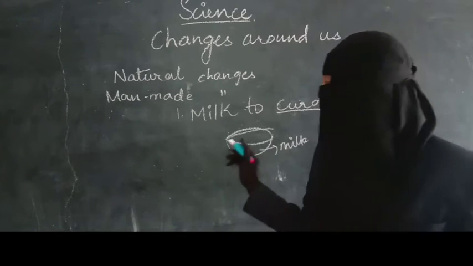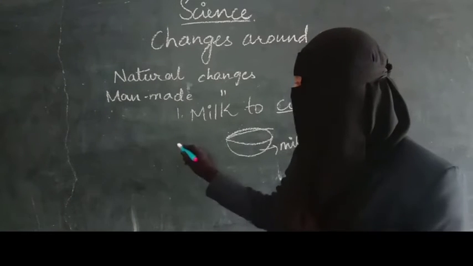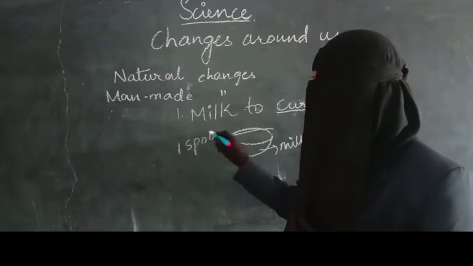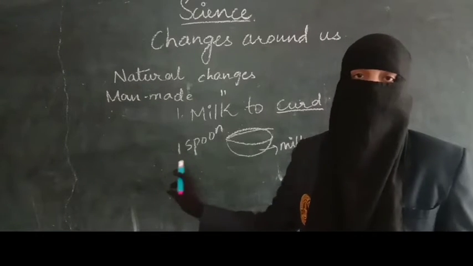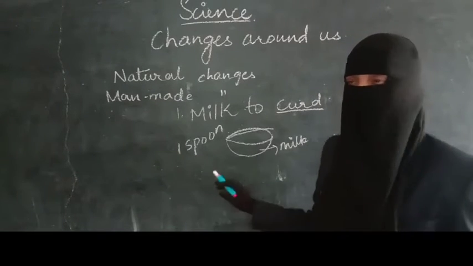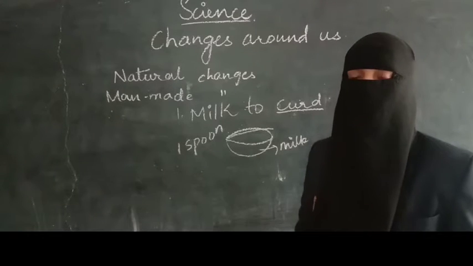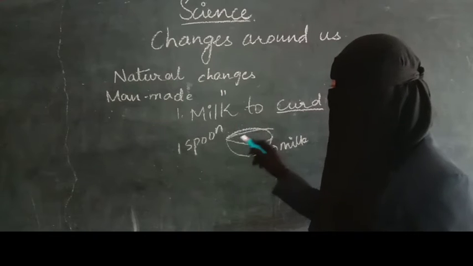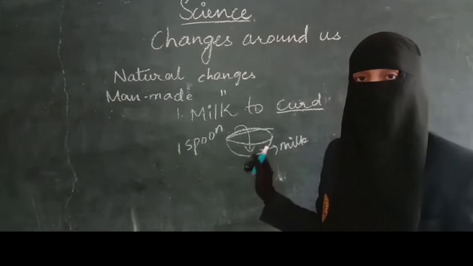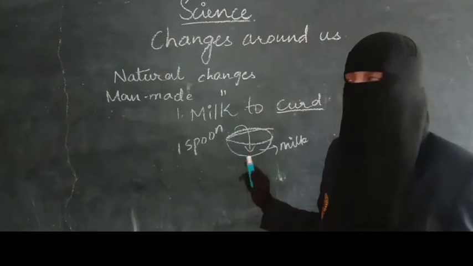And add some amount of curd, say 1 spoon or 2 spoons of curd. Based on the amount of milk, we have to take the spoons. If the milk is less, then you have to take 1 spoon, it is more than enough. If the milk is more, you can take 2 spoons. So add that into this milk, some amount of sample of curd.